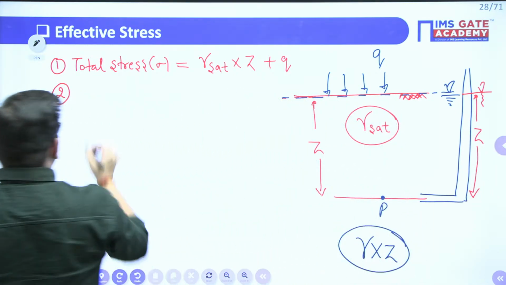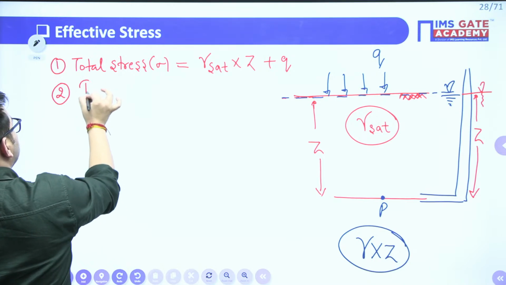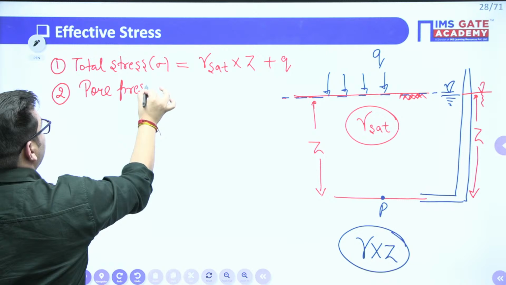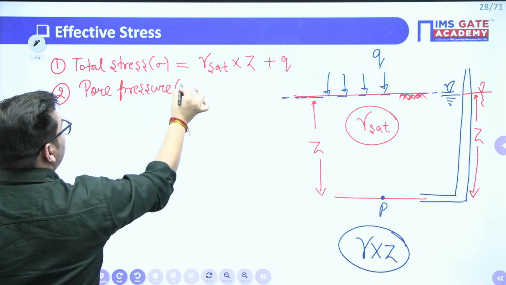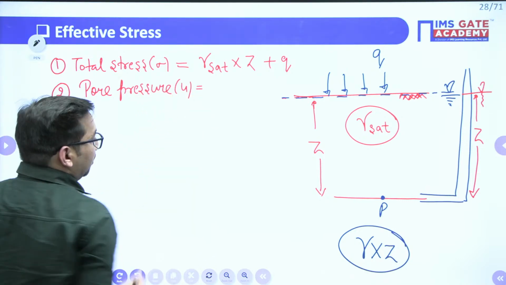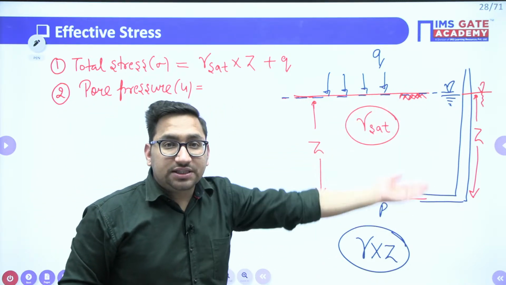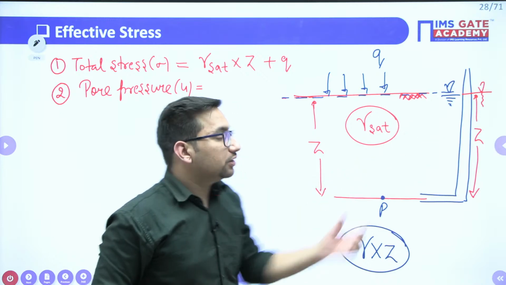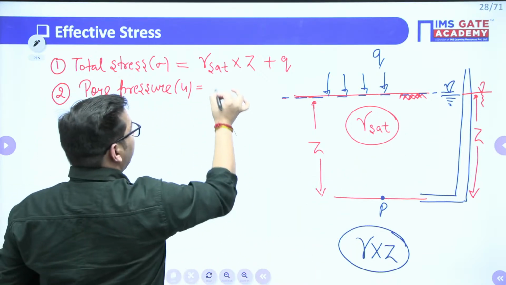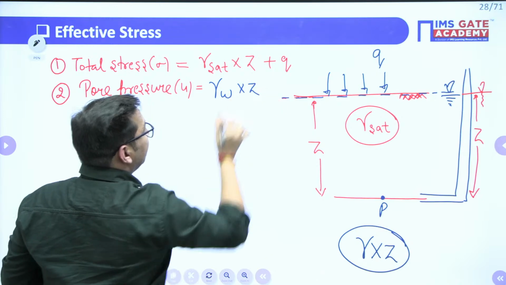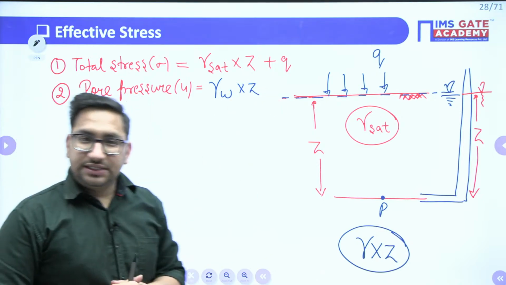So I can say that this particular stress, we call it a pore pressure or pore water pressure, represented by U. That will be, what is the gamma? Gamma of material for which you are calculating the stress. Here now material is my water. So can I say it will be your gamma of water into Z value.